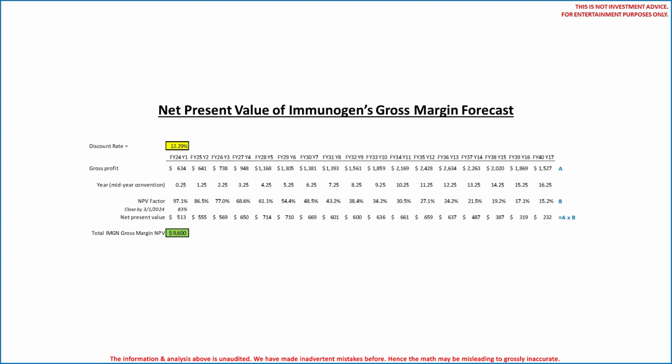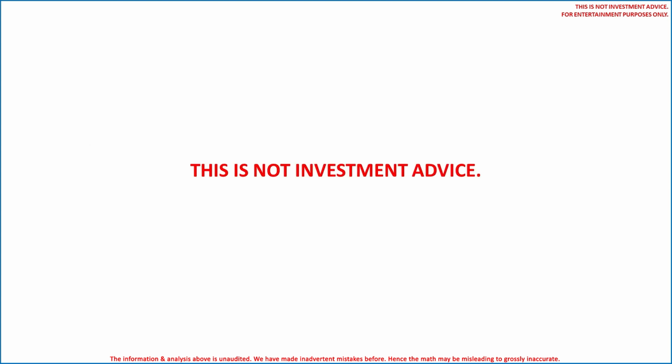These risks generally, and of course not all of the time but again generally, manifest themselves in the discount rate, again also known as required rate of return. The higher the discount rate, the lower the net present value, and vice versa. One more thing while we are here, we are well aware that in the real world an acquirer will use a lower discount rate on near-term forecasts versus say 10 or 12 years into the forecast. Here we are looking at the gross margin forecast over the 17-year period at the same rate. It is not perfect but could be a barometer when assessing peers. Second time, this is not investment advice.